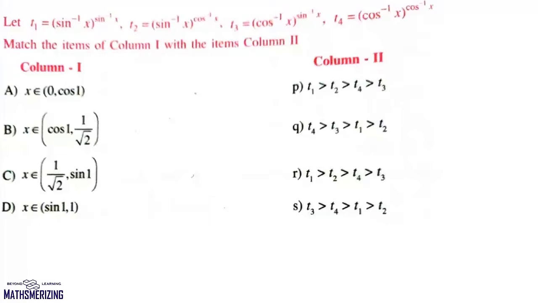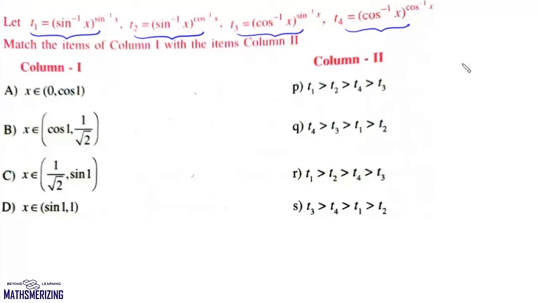Now this is one interesting question in inequalities, and it says if T1 is sine inverse x to the power sine inverse x, T2 is sin inverse x to the power cos inverse x, T3 is cos inverse x to the power sin inverse x, and T4 is cos inverse x to the power cos inverse x. Then in the following intervals, which of the following options matches? Now what we'll do is, we'll draw the graph of sin inverse of x and we'll also draw the graph of cos inverse of x.